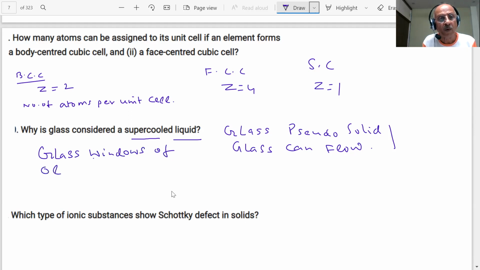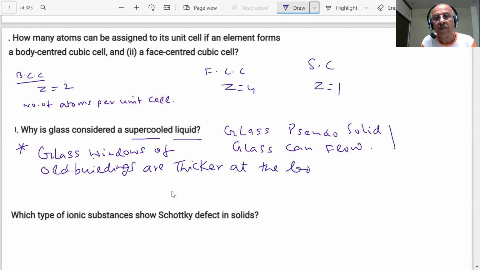Glass windows of old buildings are thicker at the bottom. Why are they thicker? This question has been put up many times, students.